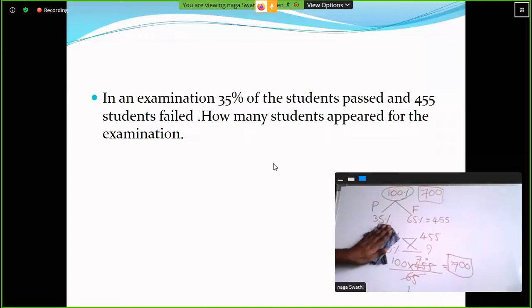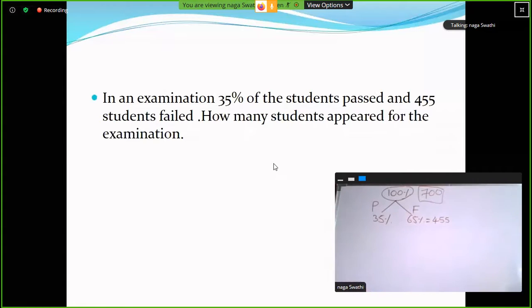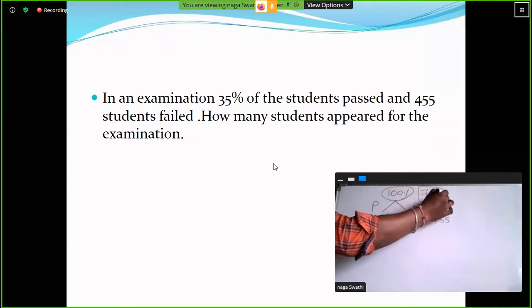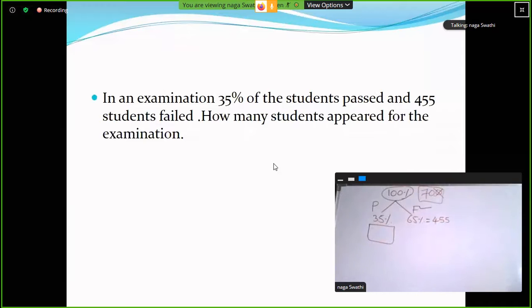So here we know the total strength and the number of failed students. Clear? So how many students passed? 10 percentage of 700 is 70.